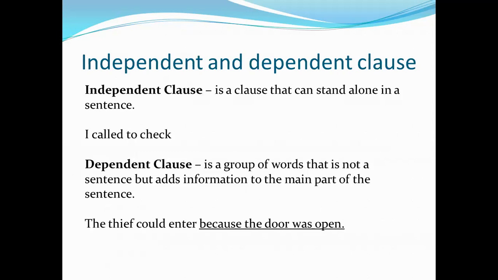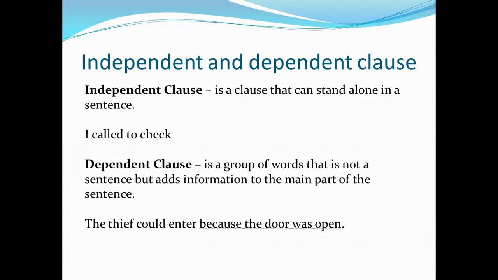A dependent clause is a group of words that is not a sentence but adds information to the main part of the sentence. So the group of words which is underlined here, because the door was open, is a dependent clause. It starts with because, which is a subordinating conjunction. When that's added to a group of words, the thief could enter, then it makes complete sense. So it is dependent on the first part of the sentence. So an independent clause is called the main clause and a dependent clause is called the subordinating clause.